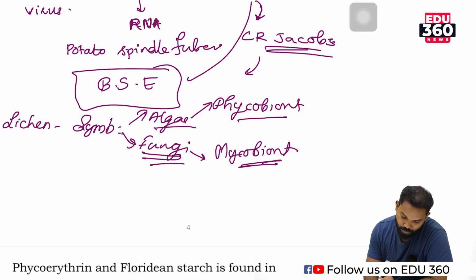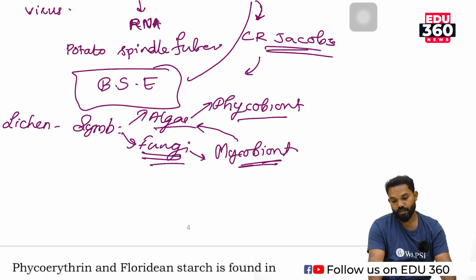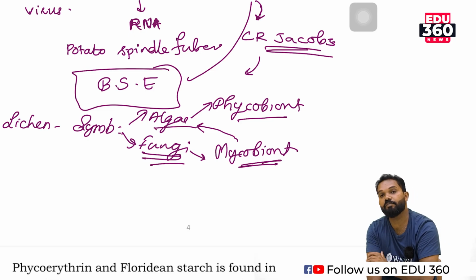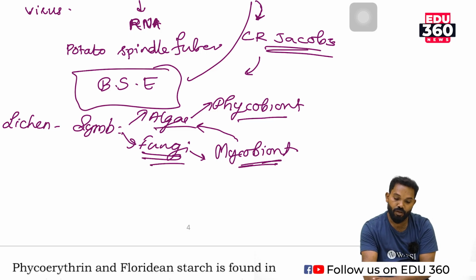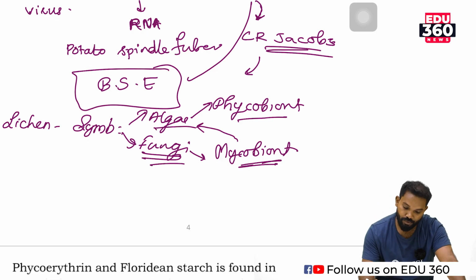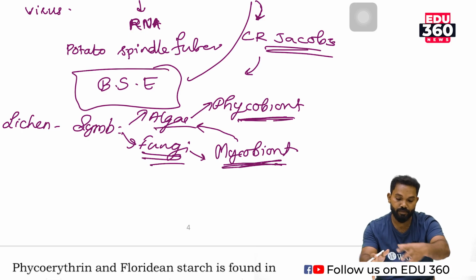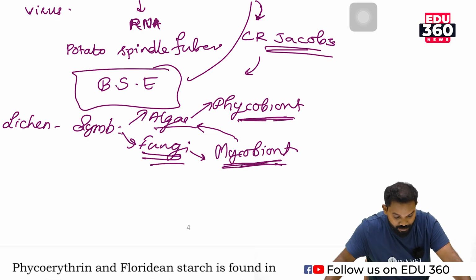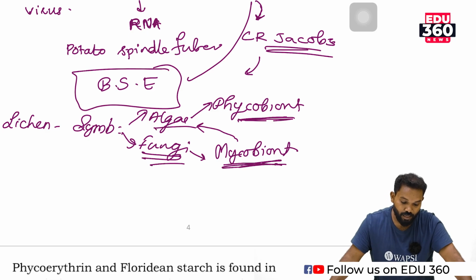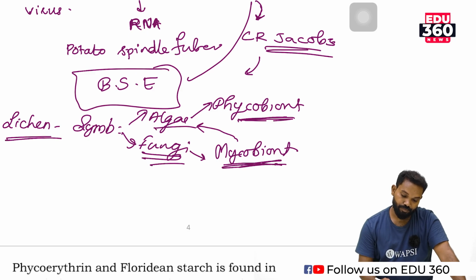The mycobiont gives the shelter and also helps in the absorption of minerals and nutrients. The phycobiont, or algae, prepares food. So algae prepare food while fungus provides shelter. So phycobiont and mycobiont are symbiotically associated in an organism that is known as lichen.